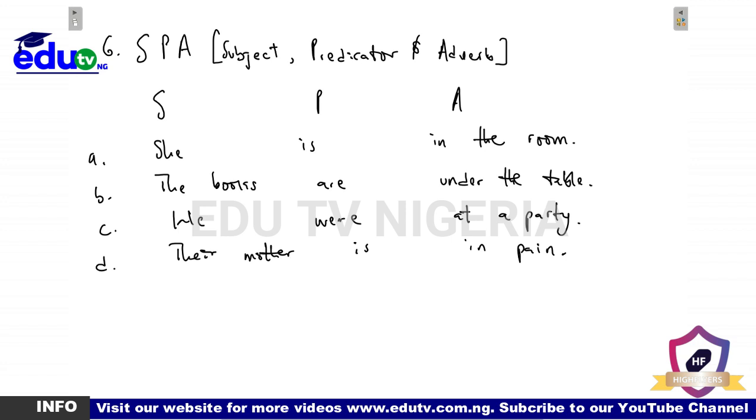So in pain here is not telling us the location of she, am I right? But rather it tells us of a particular condition. So it's more like a phrasal verb, to be in pain, which means being in a particular situation that you're not comfortable with, like you're going through pains. You're feeling uncomfortable all over your body. Do you get it? So that's just what we mean by in pain there.